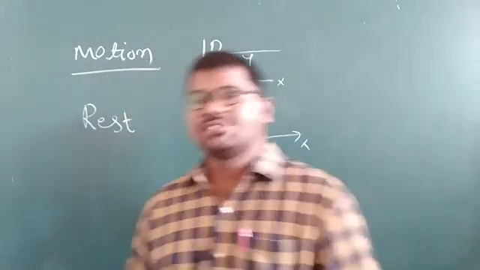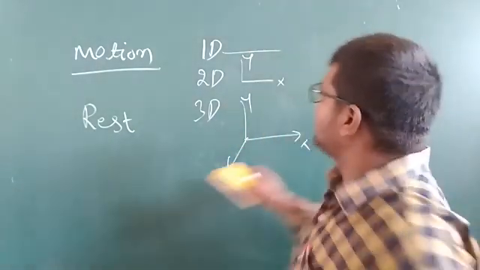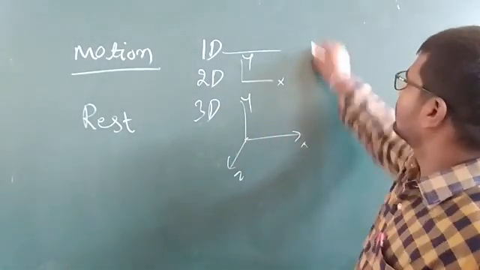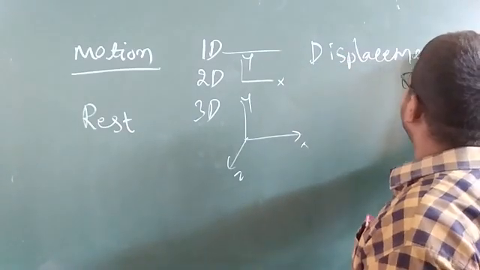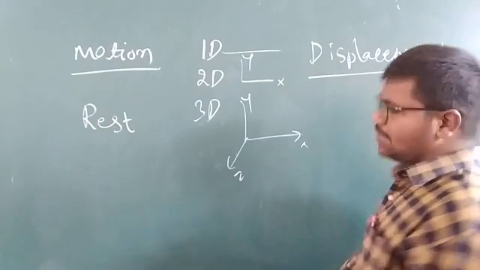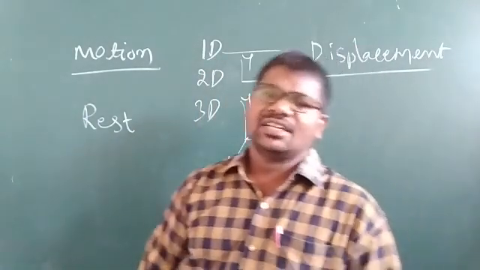Then displacement and distance, my dear children. Displacement: the shortest path between the initial and final positions is called displacement.